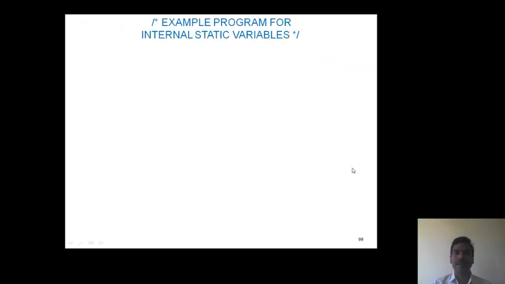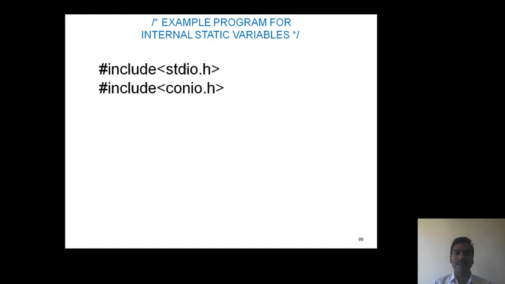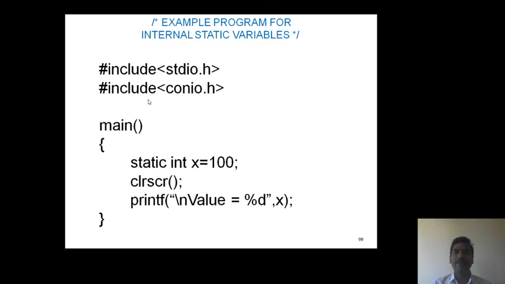This is an example program for internal static variable. Header files stdio.h and conio.h. Main function. So static variables are defined inside the function as internal static variables. So static int x equivalent to 100. Now we are printing x value.